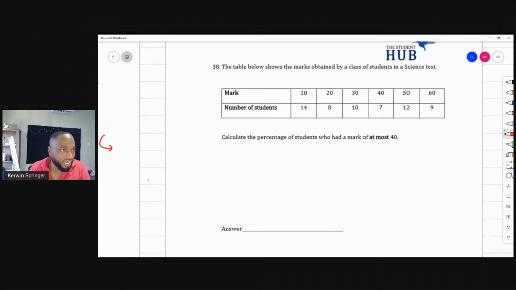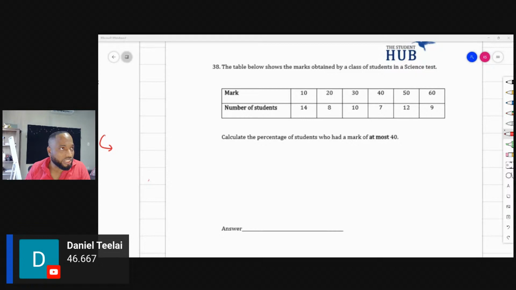I'm seeing Daniel saying 46.667. I think he's the first one I see with that comment. And then I'm seeing the Lookins, who I know, saying 87.5. So it's either 46.6 or 87.5 by Anthony.